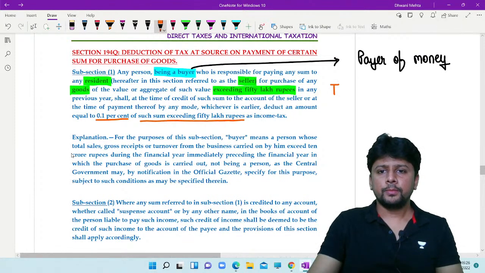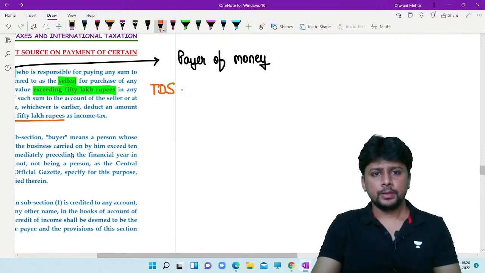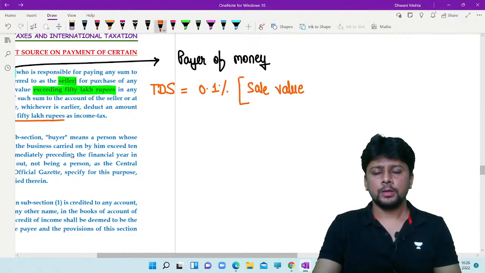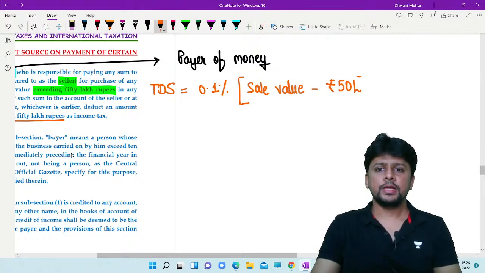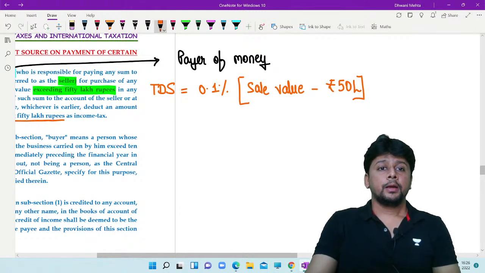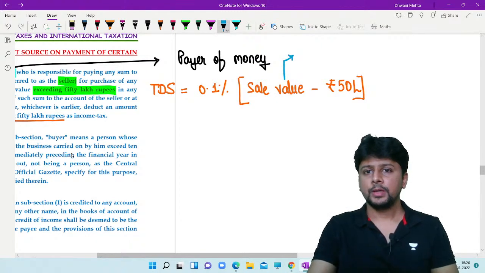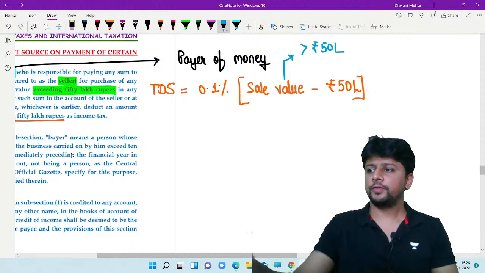Achha, so as of now, I can conclude TDS is equal to 0.1% of the sale value in excess of 50 lakh rupees. And what is going to be my sale value for this section to apply? My sale value is going to be exceeding 50 lakhs.